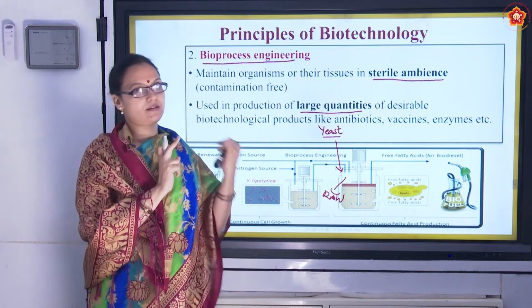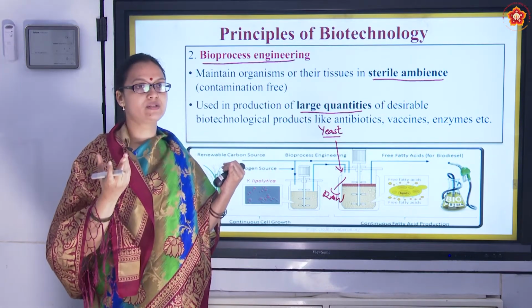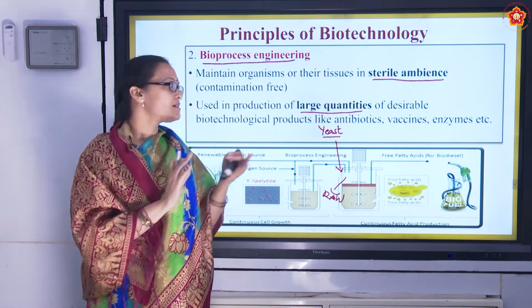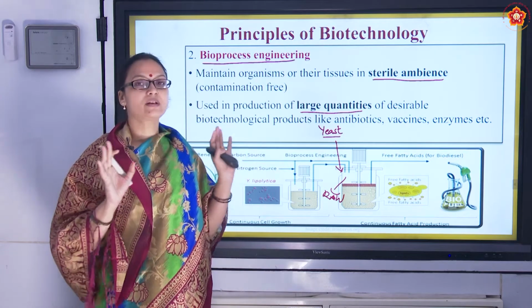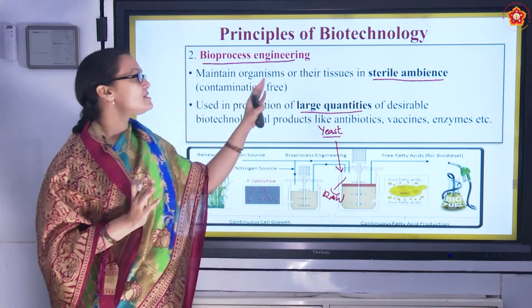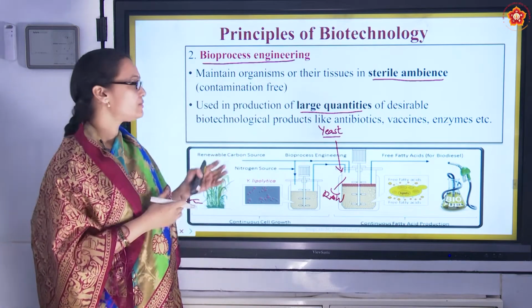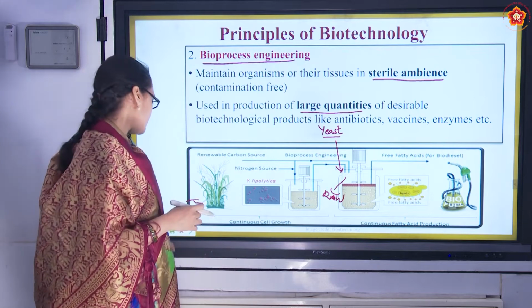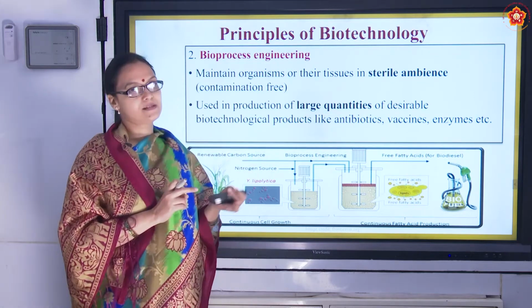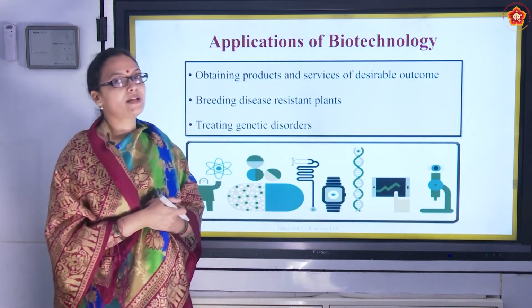First is genetic engineering, where we change the gene, we change the chemistry of the gene so that the physical characteristics also change. Second is to keep the environment sterile or contamination free. No other organism should be there, and this is in particular to production of large quantities of products. So we are done with the definition, we are done with the principles of biotechnology. Now we are going to talk about applications.